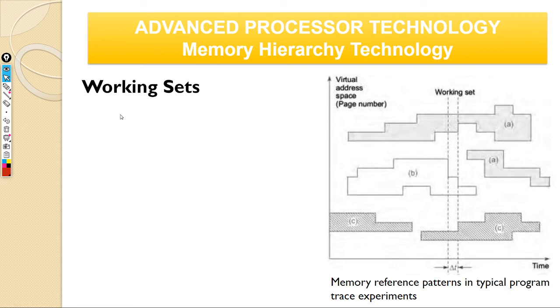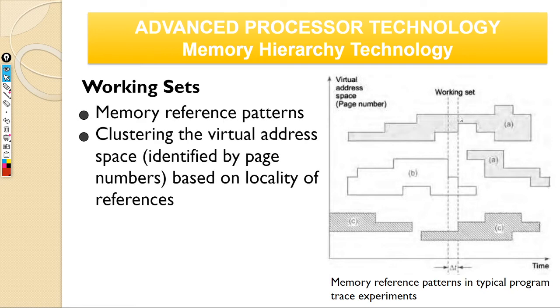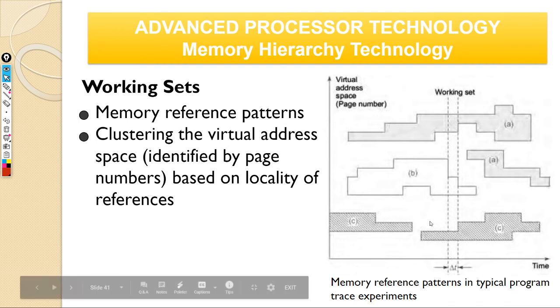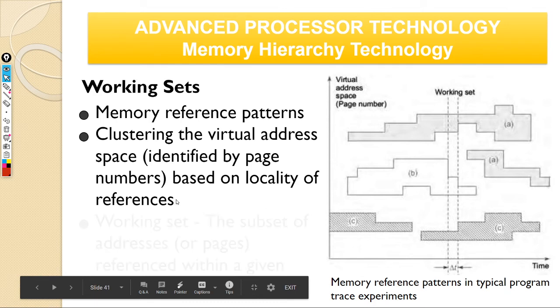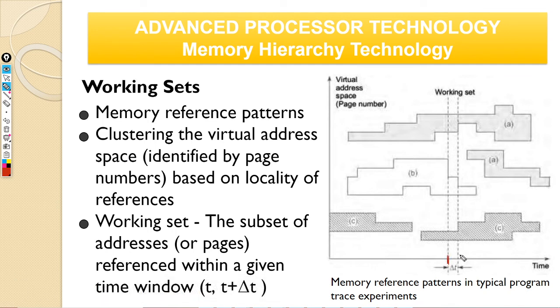Next we have working sets. Working sets are nothing but clusters of the different memory access patterns. Let us say there are three programs, A, B, C, running. They will have memory access patterns. If you take one window of time, t1 to t2, with a delta t here, you will have these profiles.